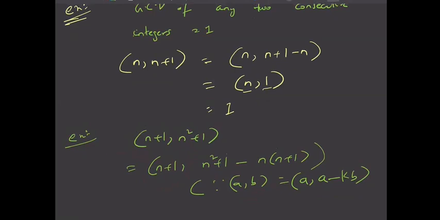So this is nothing but GCD of n plus 1 and n square plus 1 minus n square minus n.